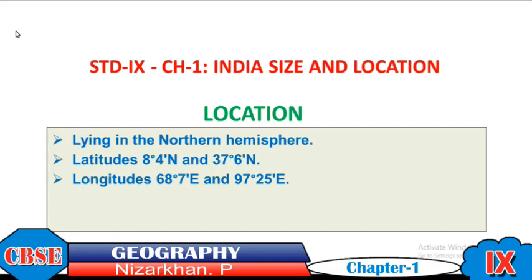What are latitudes? Latitudes are the imaginary lines parallel to the equator. What are longitudes? Longitudes are the imaginary semicircle lines connecting the North Pole and South Pole.